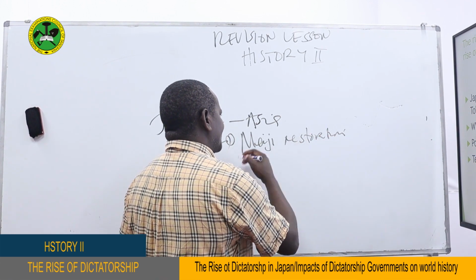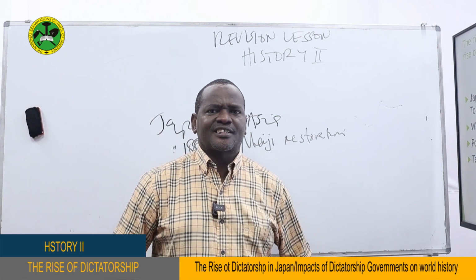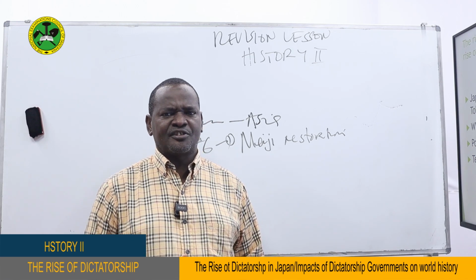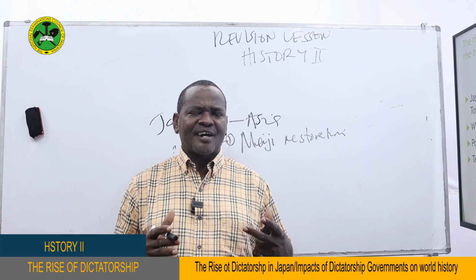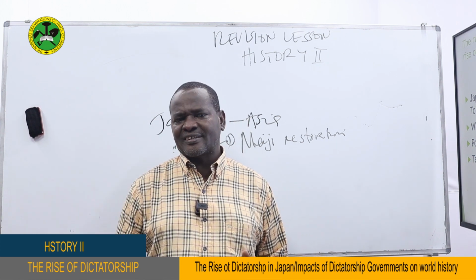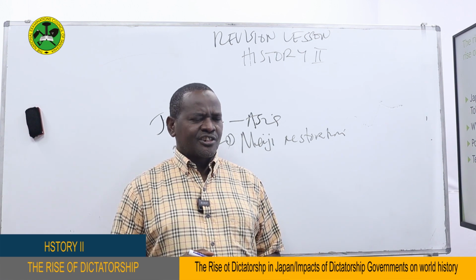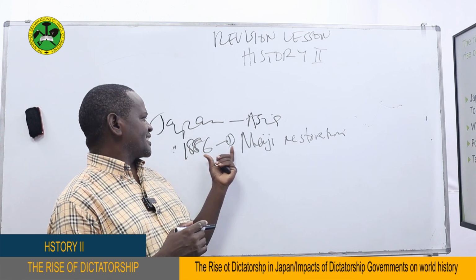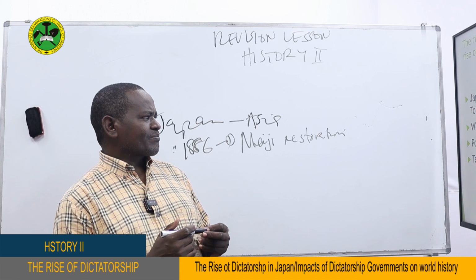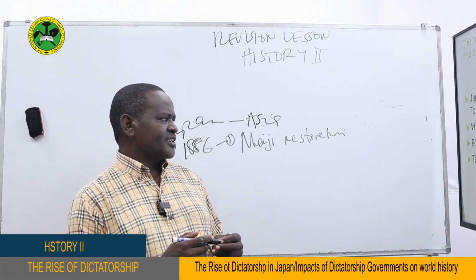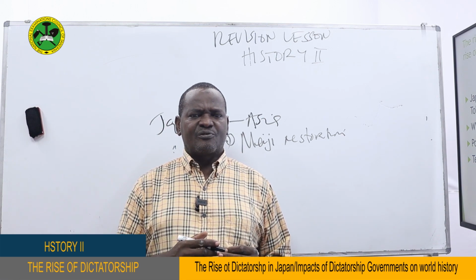Under this Meiji Constitution, a lot of new things were introduced, including modernization for the Japanese people. The King of Japan introduced a lot of changes, including copying some of the development that he saw after he visited Western Europe, particularly Britain and France. So Japan started her modernization from this year. They even advanced and introduced industrialization.